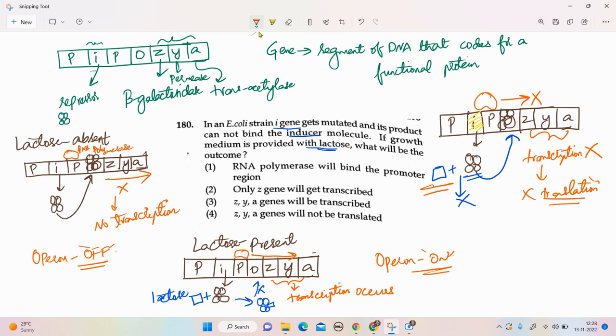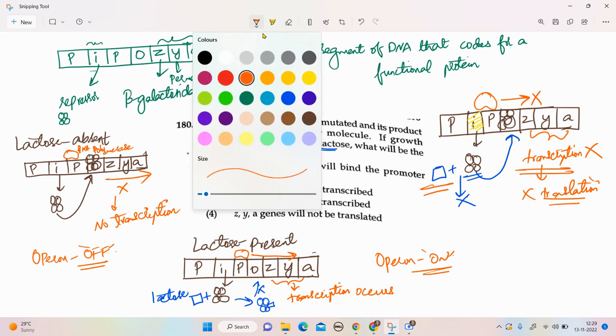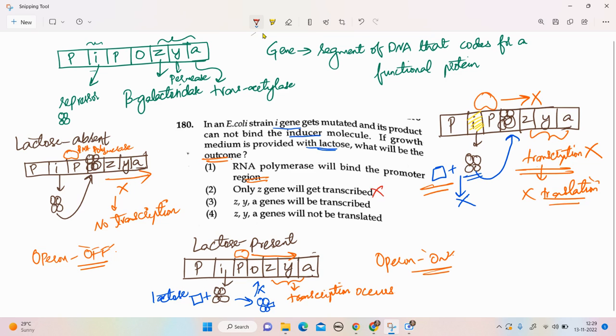Now, let us read the options. If growth medium is provided with lactose, what will be the outcome? The first option: RNA polymerase will bind the promoter region. This occurs whether the mutation occurs or not. Next: only the Z gene will get transcribed. There is no chance of transcription of any of the three genes. So this option will be incorrect.